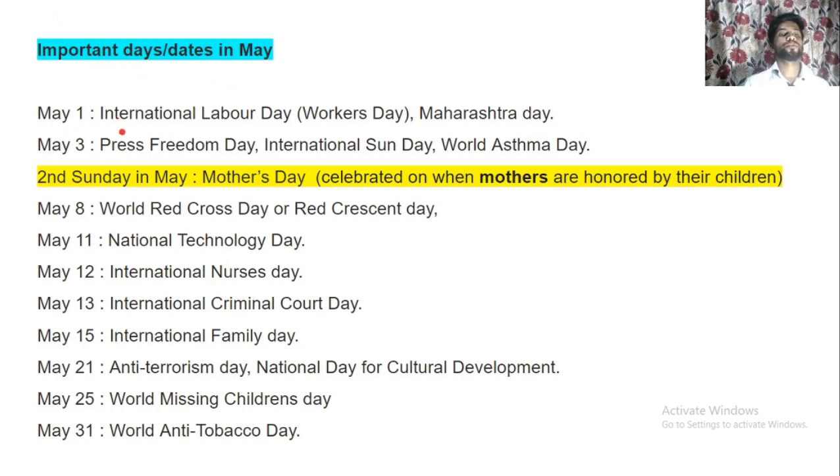First May is known as International Labour Day, that is Workers Day. It is also known as Maharashtra Day. 3rd May is known as Press Freedom Day, International Sun Day and World Asthma Day. So 3rd May is known for three kinds of occasions: Press Freedom Day, International Sun Day and World Asthma Day.